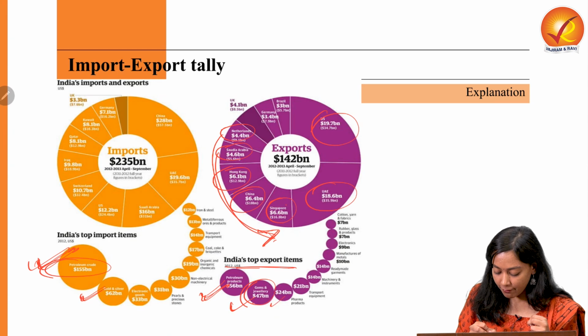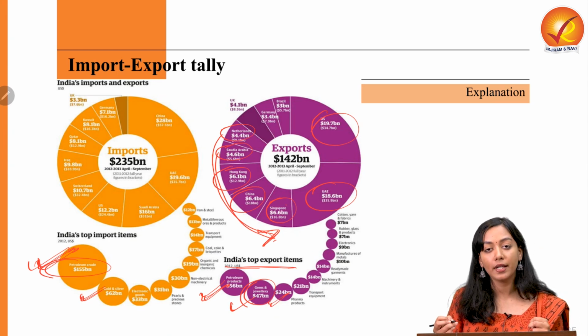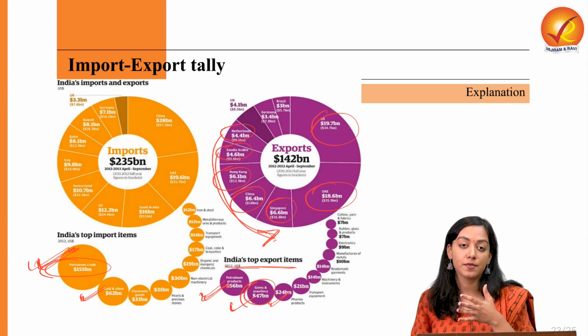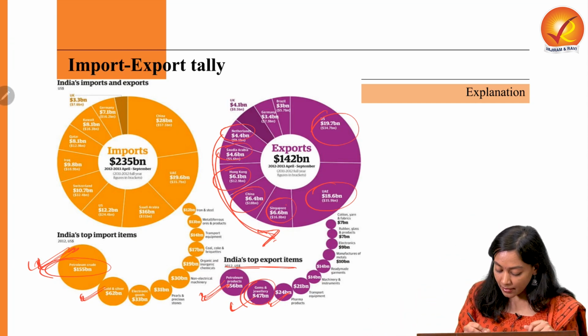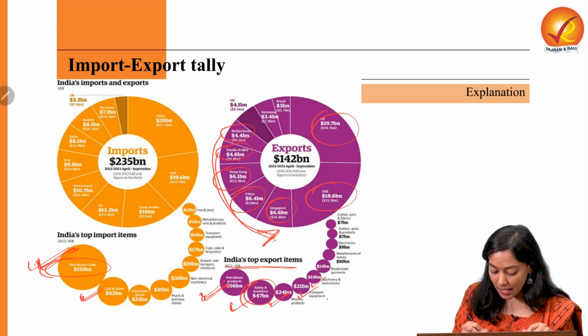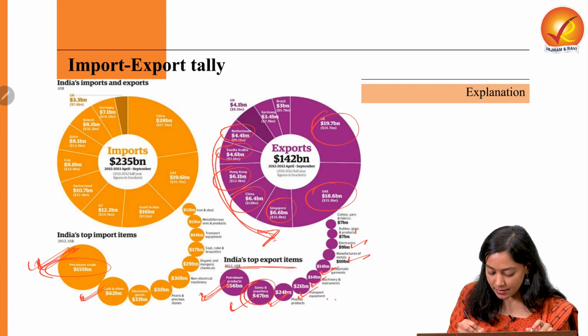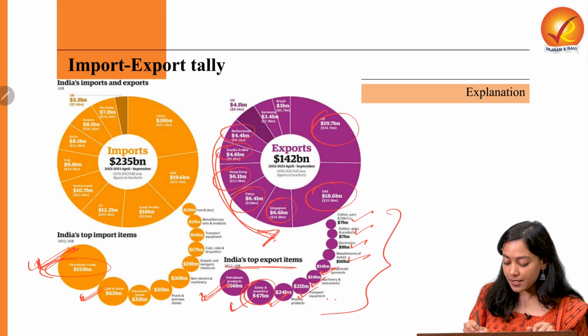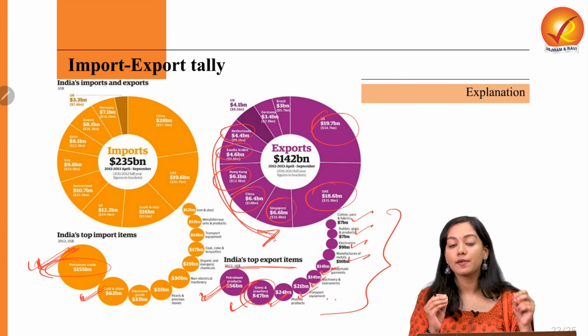In the third, we have pharma products, very important for India, especially now when we are conducting production linked incentive schemes for the country. Then transport equipment, machinery and instruments, ready-made garments, metals, electronics, rubber and glass products, cotton yarn and fabrics. These are some of the top 10 export items from India.